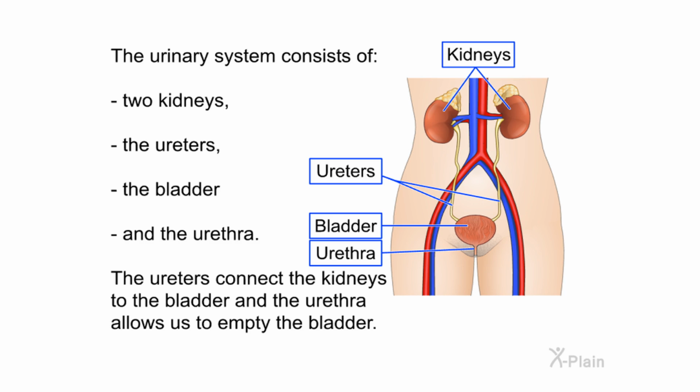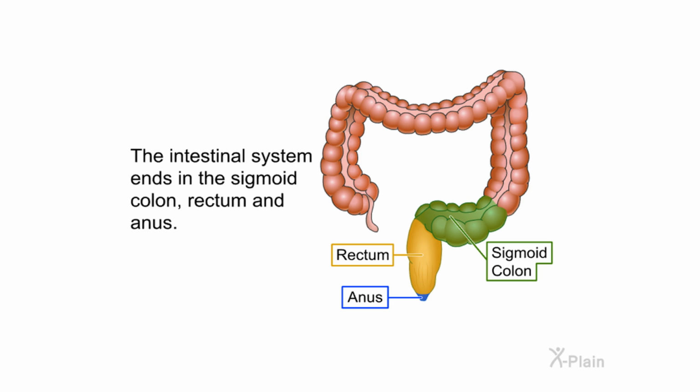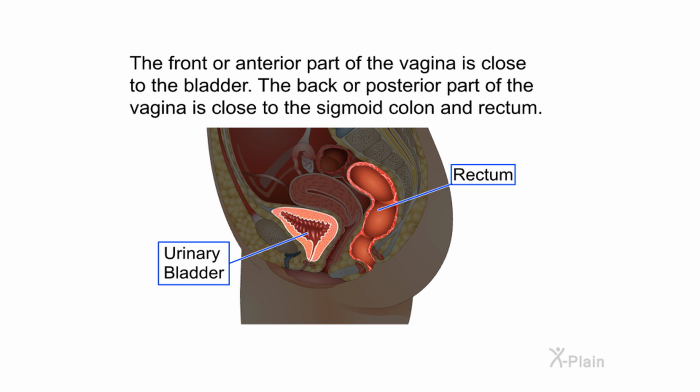The urinary system consists of 2 kidneys, the ureters, the bladder, and the urethra. The ureters connect the kidneys to the bladder, and the urethra allows us to empty the bladder. The intestinal system ends in the sigmoid colon, rectum, and anus. The front or anterior part of the vagina is close to the bladder. The back or posterior part of the vagina is close to the sigmoid colon and rectum.